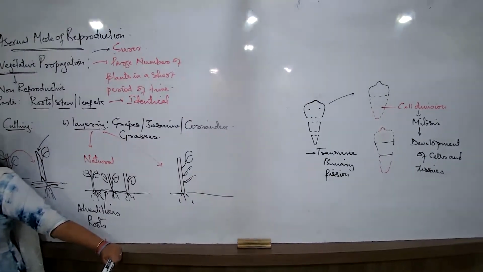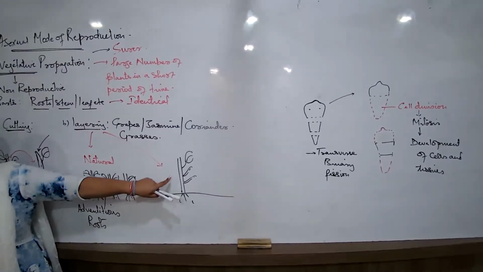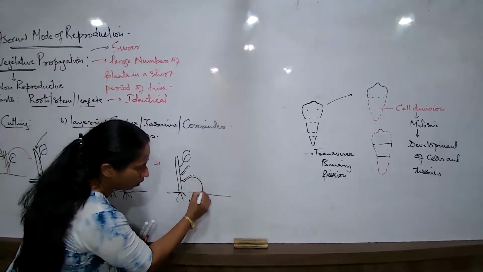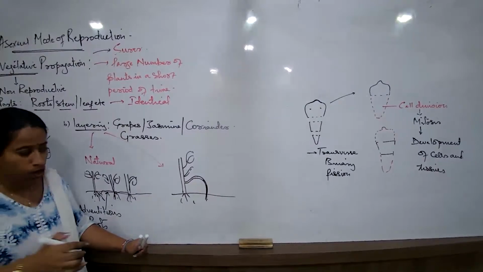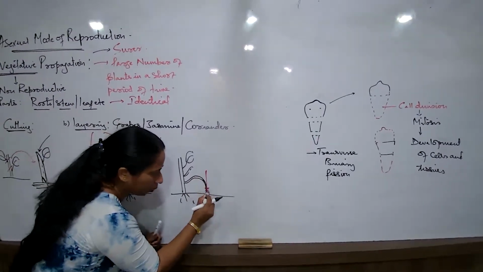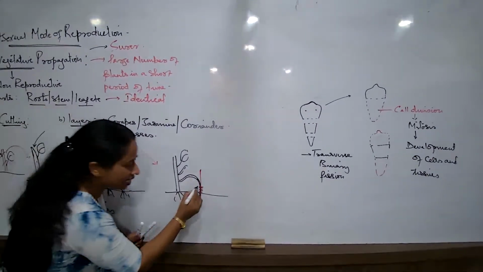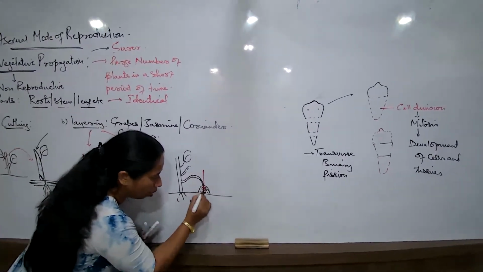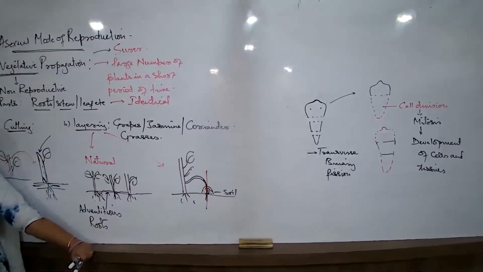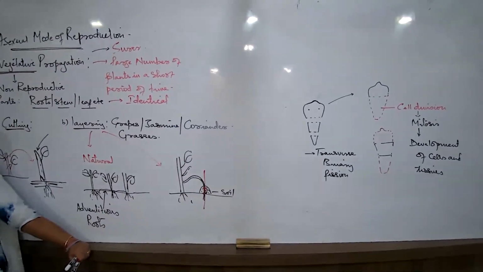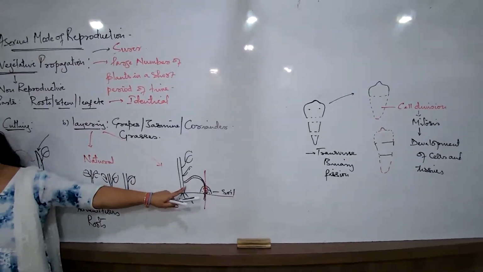The branches, since they are softer, will not break immediately because these are generally shrubs. So these branches will now be directed towards the soil, and immediately they will be supported with a stick tied with a rope and covered with a small extra amount of soil here. This is what is known as artificial layering, mound layering. So layering can be natural, but it is majorly done artificially also.